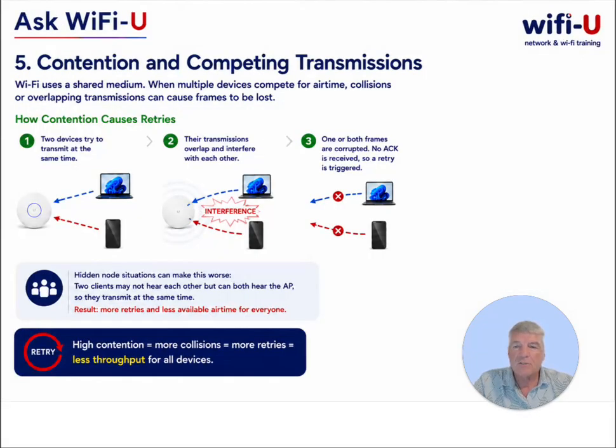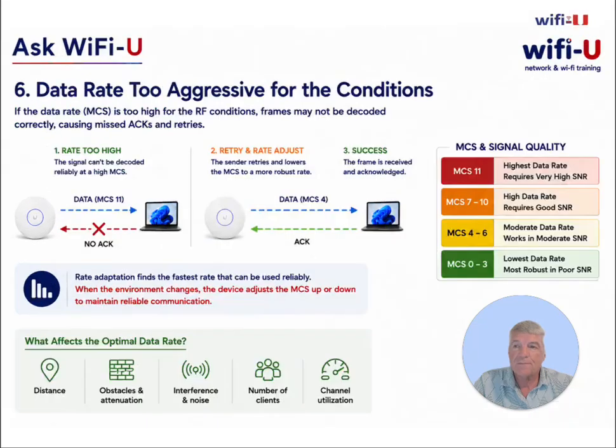Another reason is contention. Remember from our last video, Wi-Fi is a shared medium, and every device using the same channel has to compete for airtime. As they're competing, they usually listen before they transmit, but they may not hear in a busy environment. They may not hear the other device, and they may override that signal, and that can cause interference, which could cause us not to receive an ACK again, which could cause us to have to resend or create a retransmission. So as channel utilization and contention increase, the likelihood of retries increases as well.